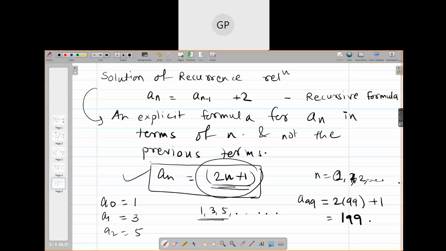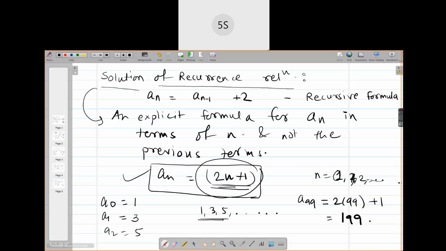I just want to understand whether you have understood what is a recurrence relation and what is the meaning of solution of recurrence relation. Have you understood? Yes or no? Yes, ma'am.